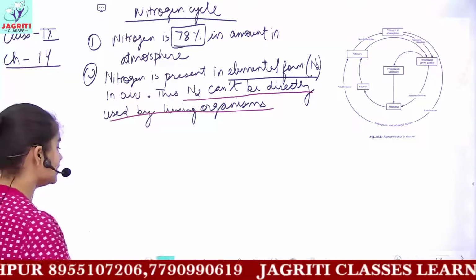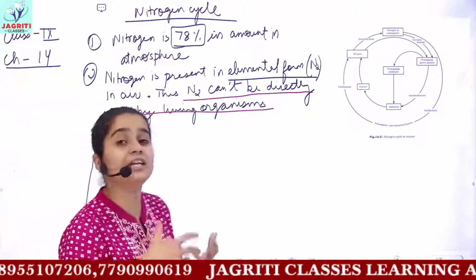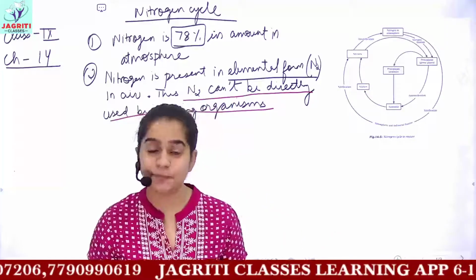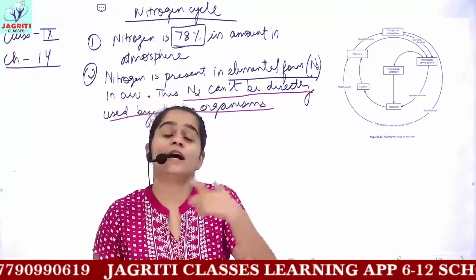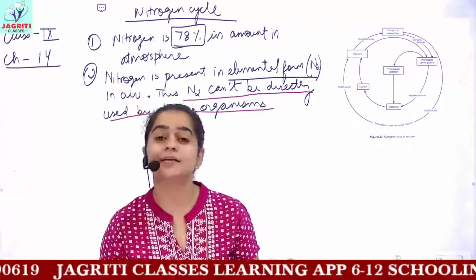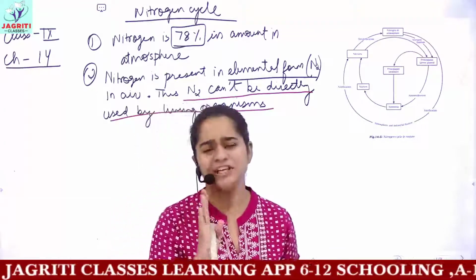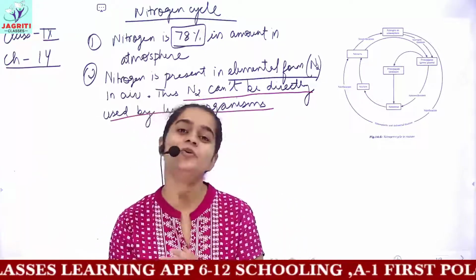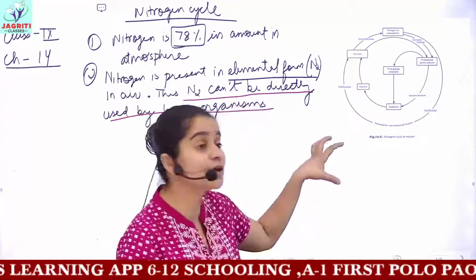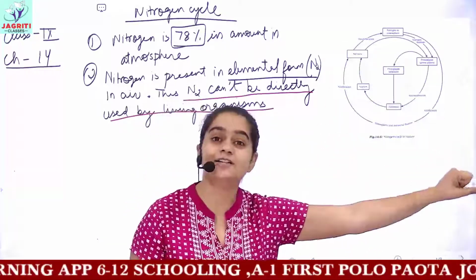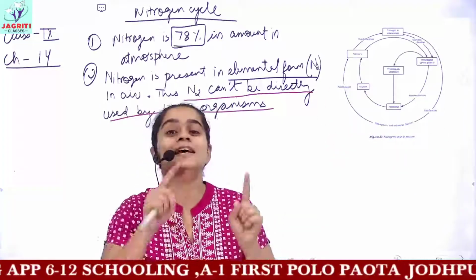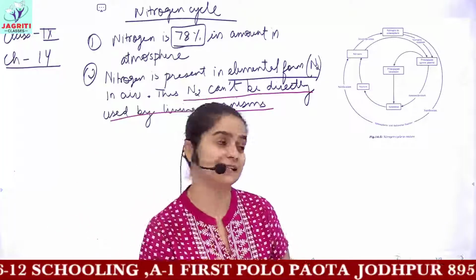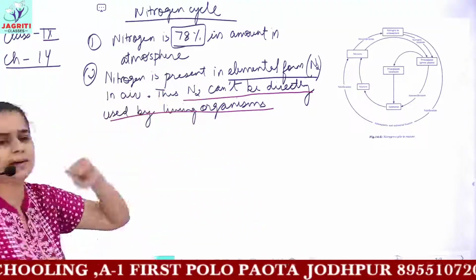So you can imagine, why do living organisms need to use nitrogen? We are using oxygen for respiration, and during respiration we release carbon dioxide, and this carbon dioxide is used by the plants. We have discussed all these processes in our previous oxygen cycle. But what is the requirement of nitrogen?